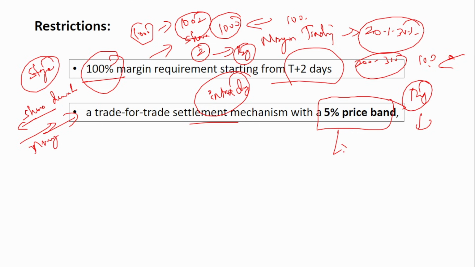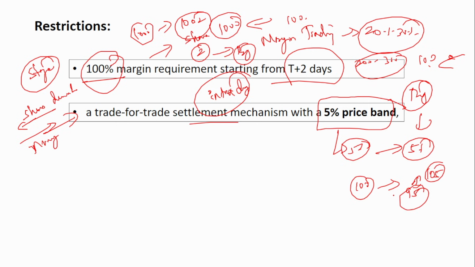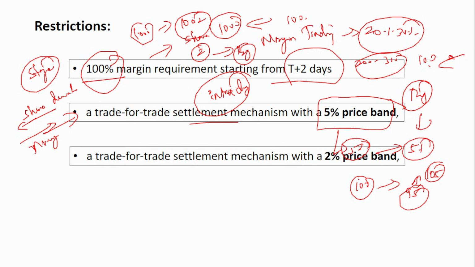A 5% price band means that only a maximum of 5% fluctuation is accepted. What does 5% fluctuation mean? Say suppose the price of that particular share is 100 rupees. The maximum fluctuation it can do is somewhere between 95 and 105. This is the maximum fluctuation that is accepted. The price can vary between 95 and 105, not beyond that. That is what is called a 5% price band.